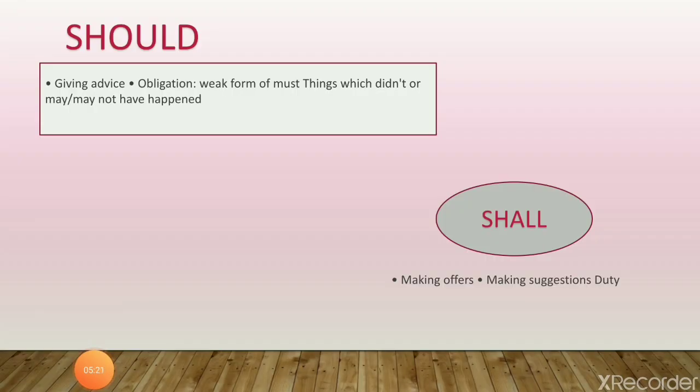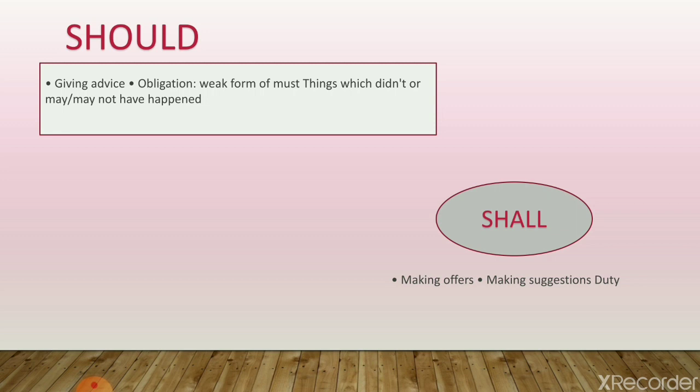Now next is should and shall. Should we use for a future action also, but should is mainly used for giving advice or obligation. You can say it is a weak form of must. Should we use when it is not compulsory that you have to obey. It's just a suggestion. For example, shall we go for a jogging?